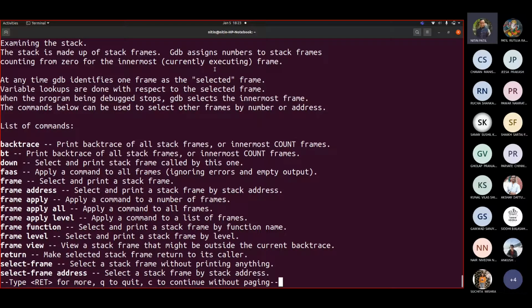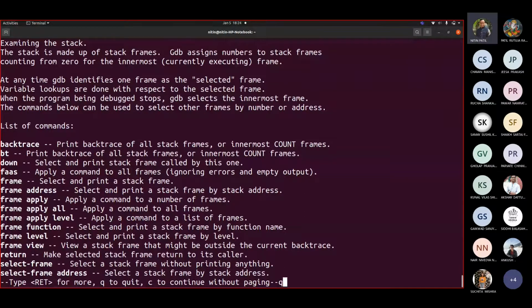So a stack within a stack within a stack gets created. At any time, GDB identifies one frame as the selected frame, and variables are looked up with respect to the selected frame only. When the program being debugged stops, GDB selects the innermost frame which is available there.